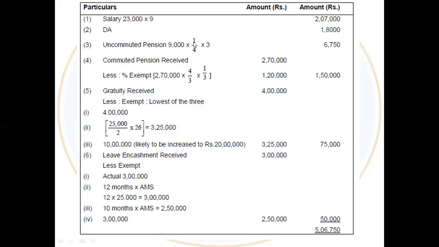Then the uncommuted pension. When we are calculating the pension, remember we have to take into consideration both the commuted pension and the uncommuted pension. The total will be his pension. So first we are taking the uncommuted pension, which is the monthly part. His monthly pension was 9,000. Then for 3 months, because he received pension obviously after the retirement. So for 3 months, but why is it 1/4?